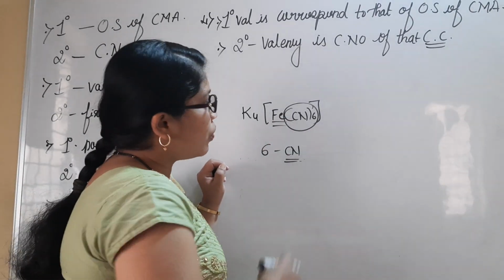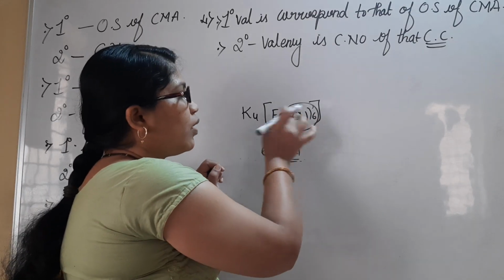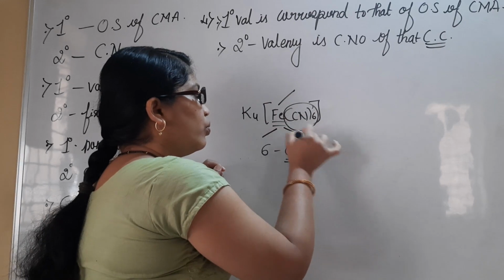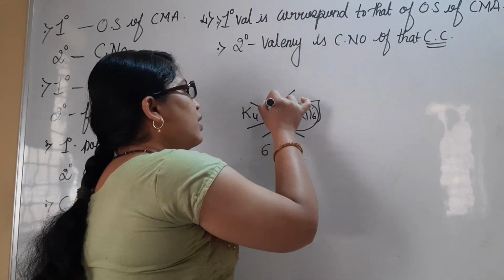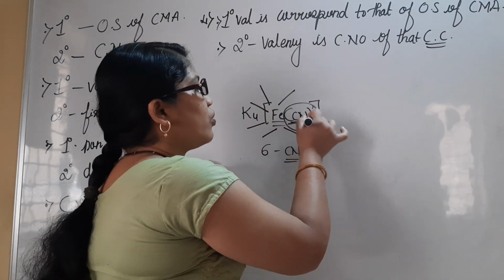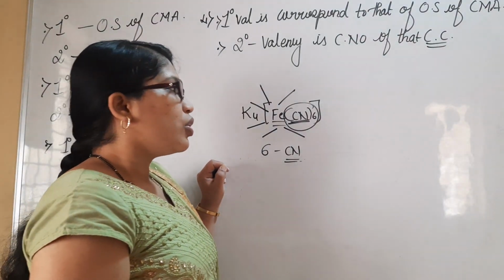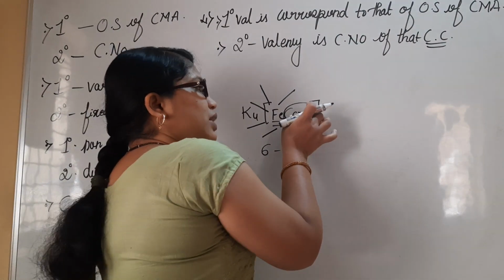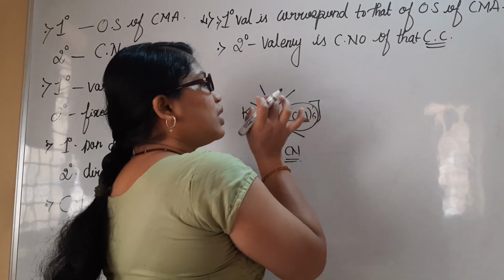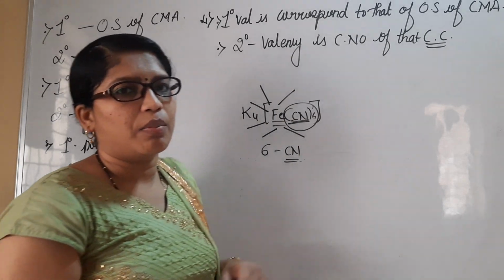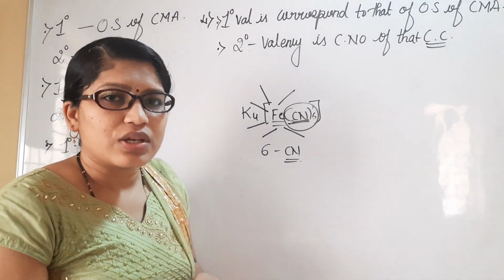When it donates electrons, it will form 6 coordinate bonds: 1, 2, 3, 4, 5, 6 coordinate bonds are formed by the cyanide groups. So that itself, the secondary valency, which is the ligand, is the coordination number for that coordination compound.